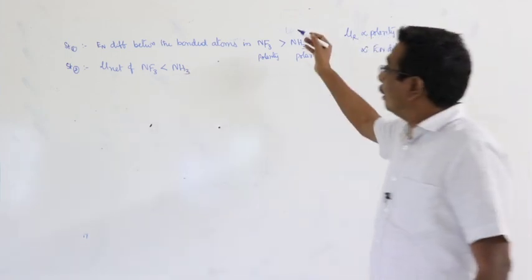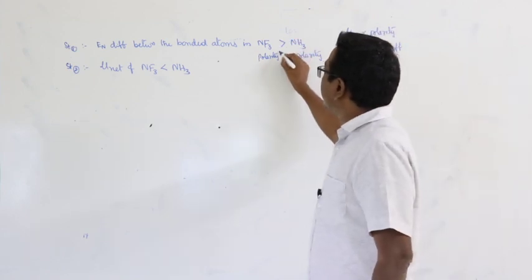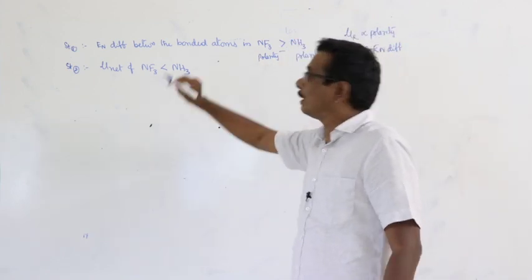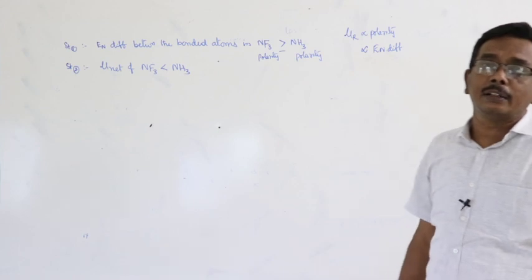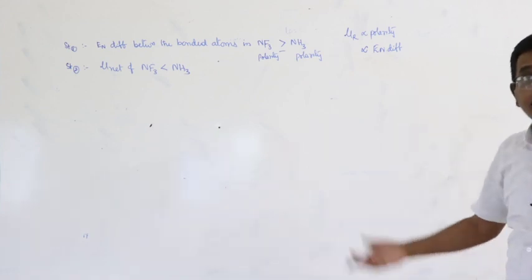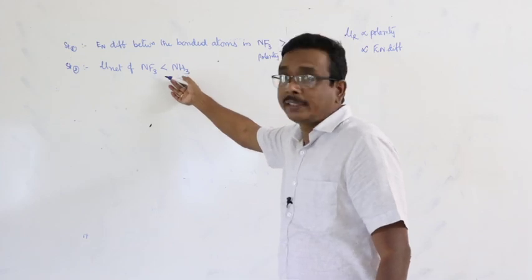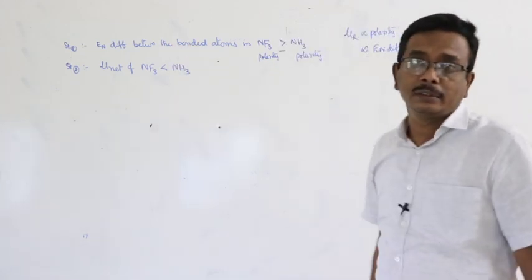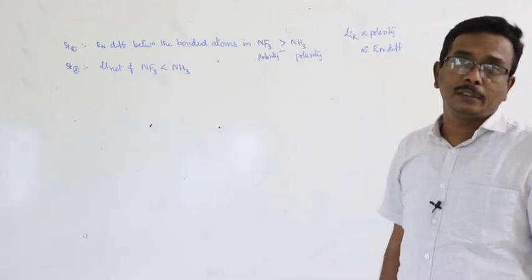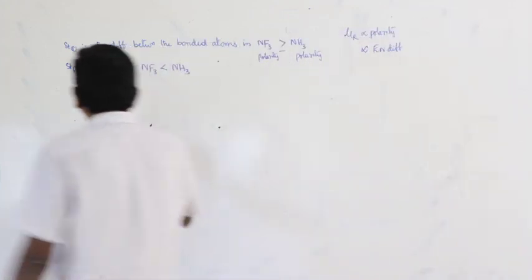Isn't it? But that is not happened here. Here this is the correct condition. How can you explain? Look at the solution.